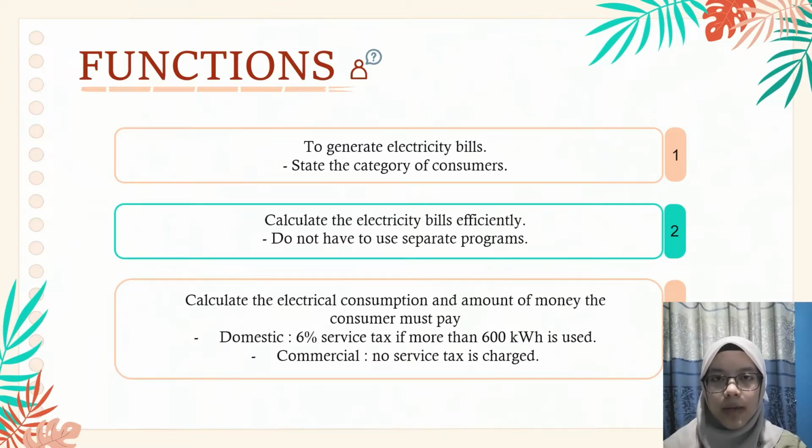Next, this program can calculate the electrical consumption and also the amount of money that consumers have to pay. The program's calculator is capable of calculating the total amount of money that consumers have to pay based on the electrical consumption the electrical company has entered early on. The calculation for electricity bills also includes a 6% service tax for domestic consumers if the consumers use more than 600 kW per hour, where the first 600 kW per hour will not be charged with the 6% service tax, while the commercial consumers are not charged with the 6% service tax.